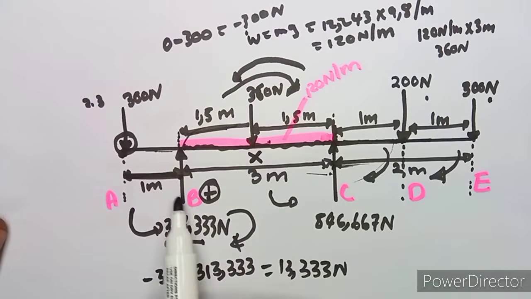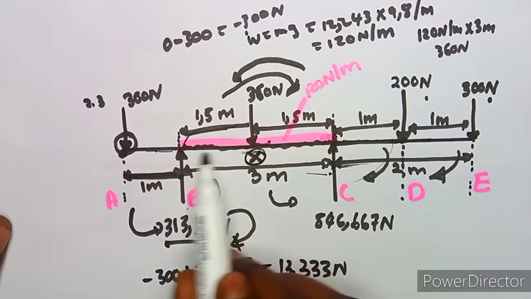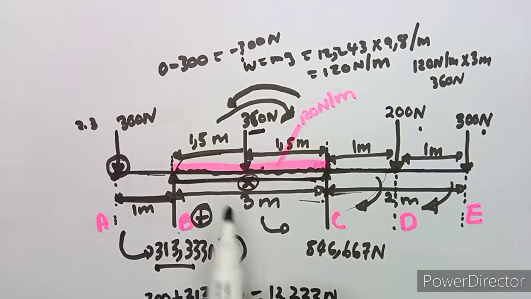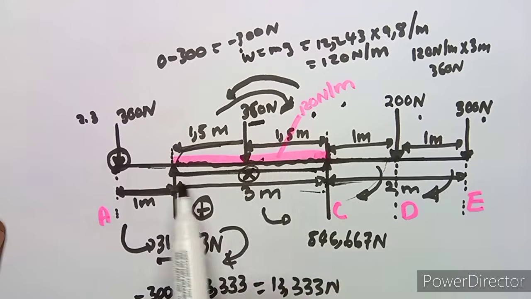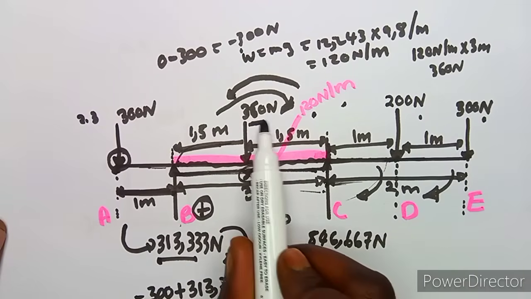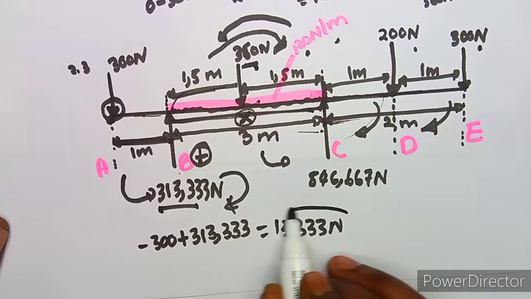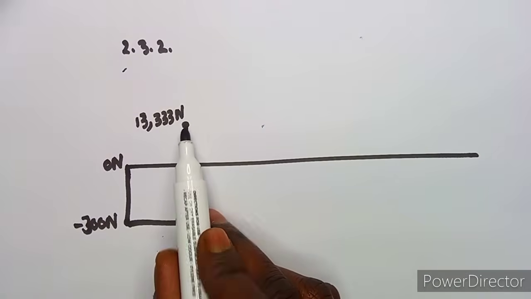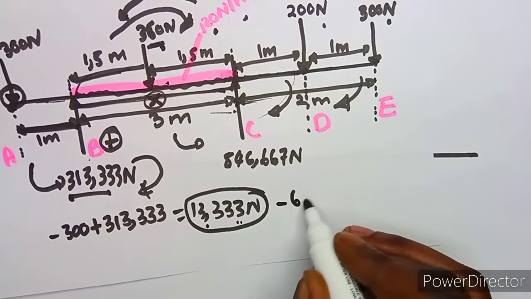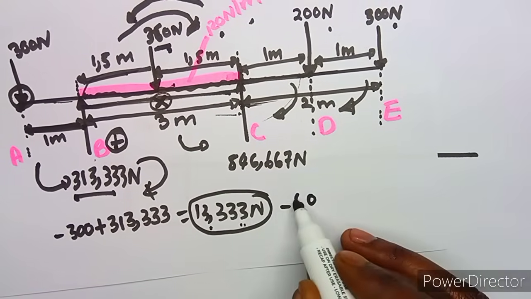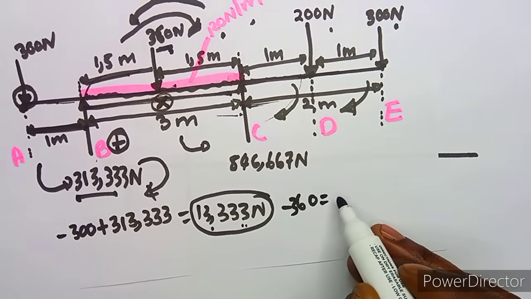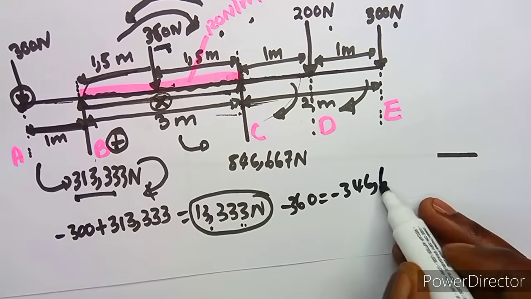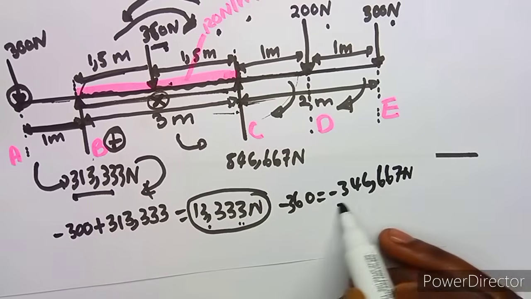Then in between B and C, that is where we have our distributed load here. So which means we are going downwards 360. Remember, 120 Newton per meter times 3 gave us 360. So we are going to subtract 360 at this value that we are now. Remember, we are at 13,333. So at 13,333, you subtract 360. If you subtract 360, you are going to obtain minus 346,667 Newton.